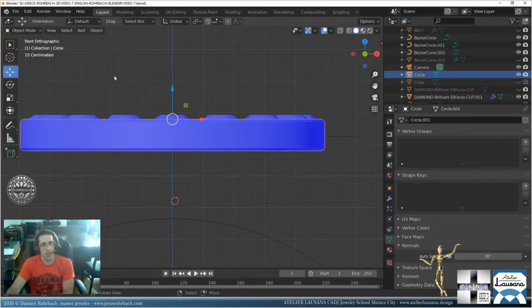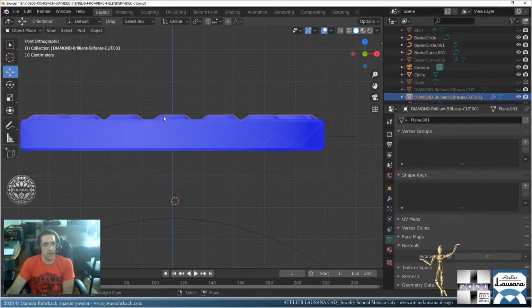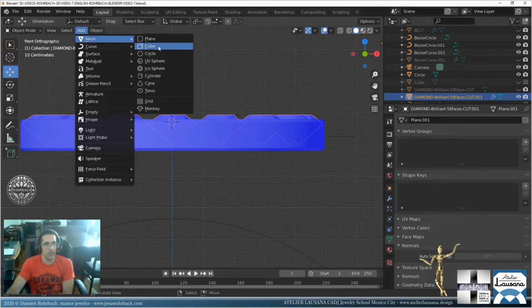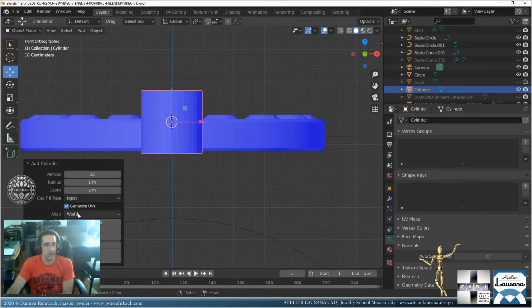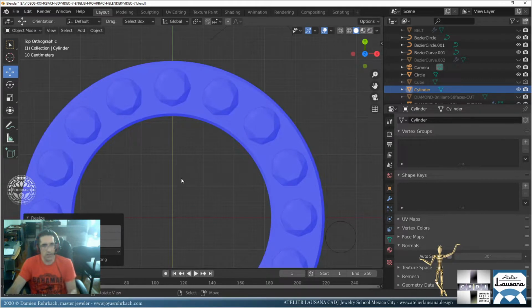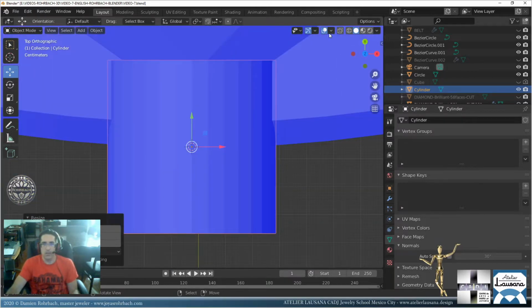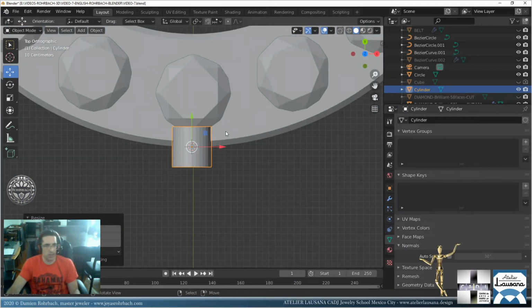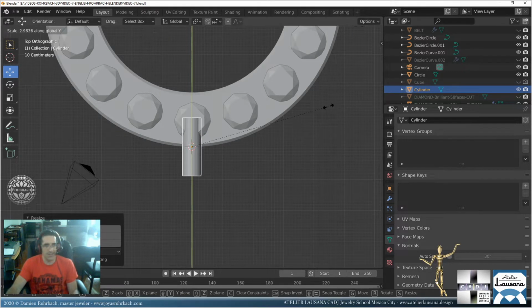So here we are. Okay, let's put the cursor right there. Let's put a cylinder. Align to the view like this. Let's make it smaller. Here, let's remove fixed orientation. I like that blue look, actually.